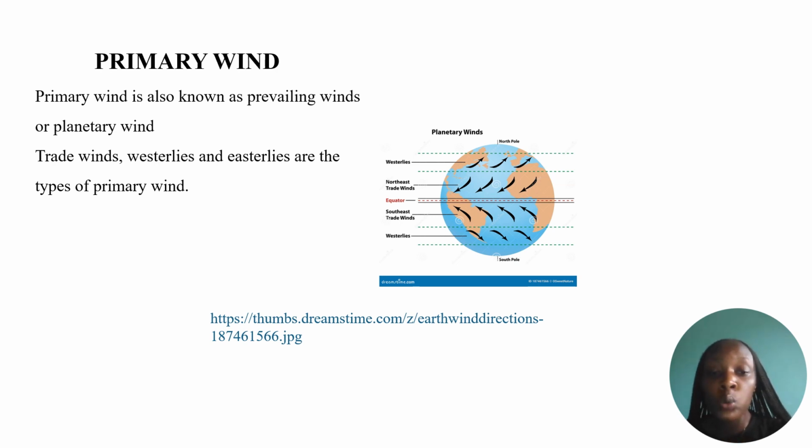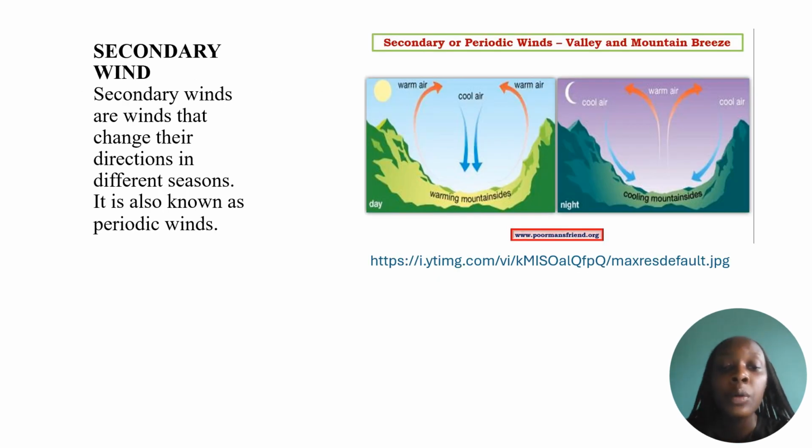I'm going to continue with secondary wind. Secondary winds are winds that change direction in different seasons. It means this type of wind changes direction according to the season. In the day you have one direction and at night another direction. This type of wind is also known as periodic wind.